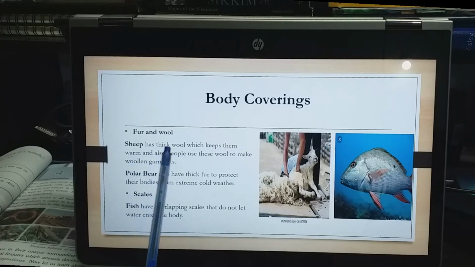Sheep has thick wool which keeps them warm, and also people use this wool to make woolen garments. Now see, this is a sheep. It has very thick wool on the outside. Their outside covering is called wool. This wool helps the sheep to protect itself from heat, rain, cold, and so many other things. This wool is also used by human beings to make garments. We make woolen clothes, isn't it?